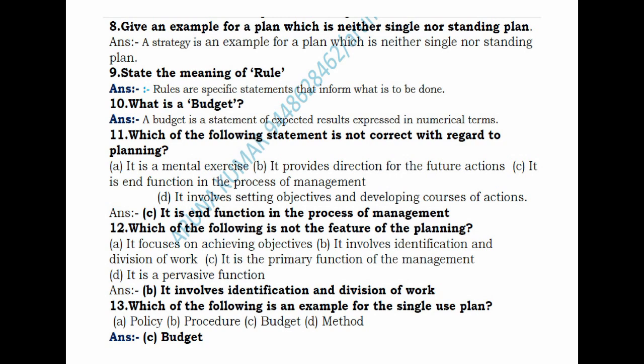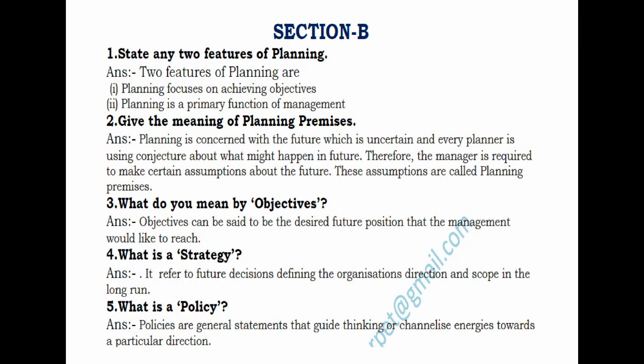So next we'll go to section B. Under section B, the first question is, state any two features of planning. When the question is asked like this, there is no necessity of explaining the points. You just write the side points, that is, the features of planning.